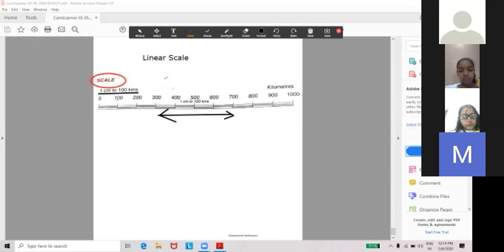Okay, so we'll move forward to the oceans and the continents.